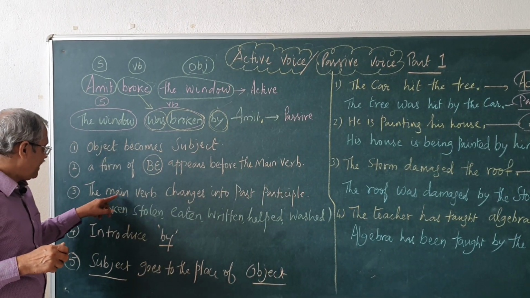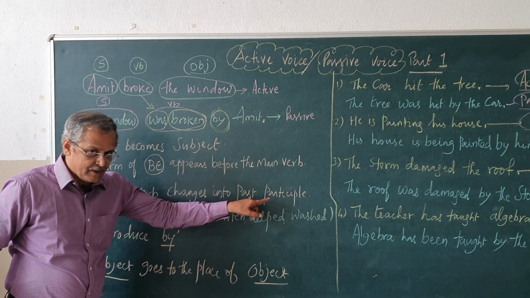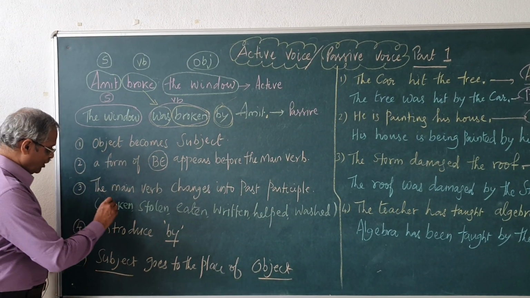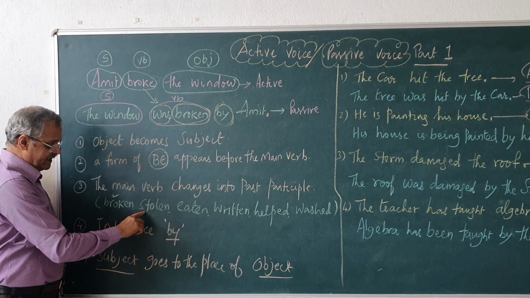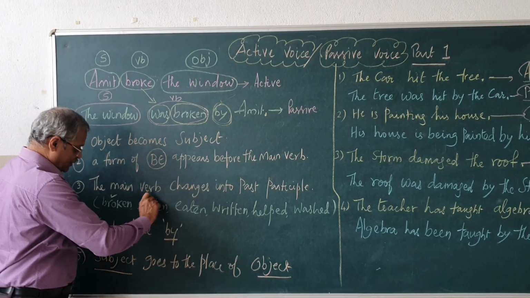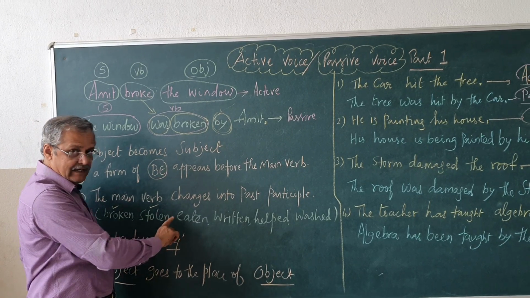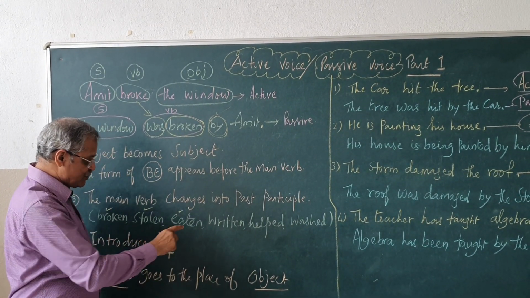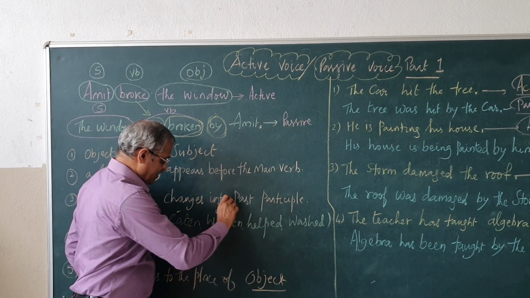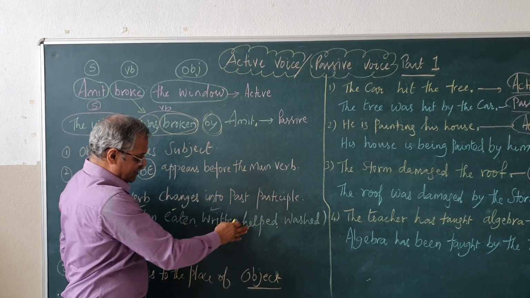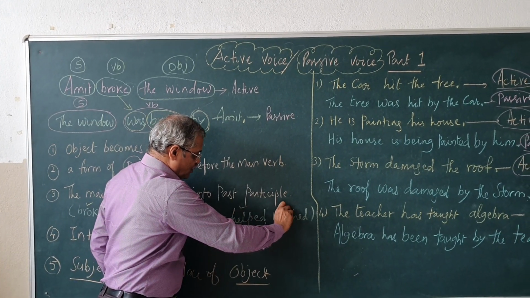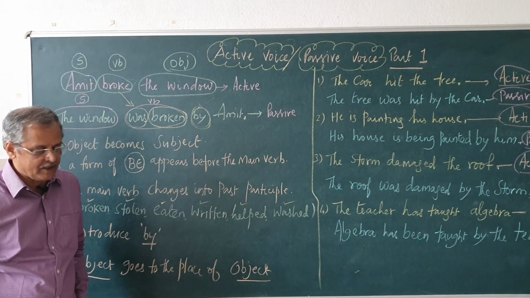So, the main verb changes into past participle, like break, broke, broken, broken is the past participle, steal, stole, stolen, stolen is the past participle, eat, ate, eaten, eaten is the past participle, write, wrote, written is the past participle. Then regular verbs help, helped, helped, helped is the past participle, wash, washed, washed, washed is the past participle.